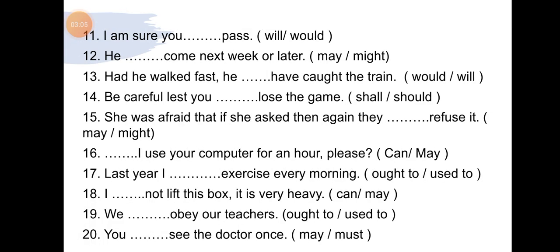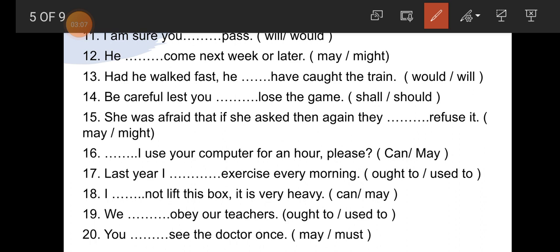Question number 11, I am sure you dash pass. So students, I am sure you will pass. Will pass is the correct one. Number 12, he dash come next week or later. So this is not certain here. So there is weak possibility. So might is the correct one. Number 13, had he walked fast, he dash have caught the train. So students, here would is the correct answer. Would have caught the train.